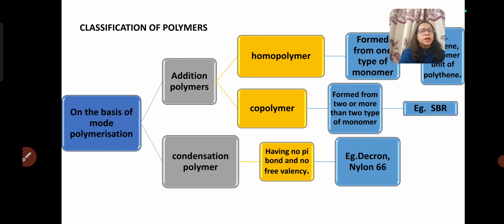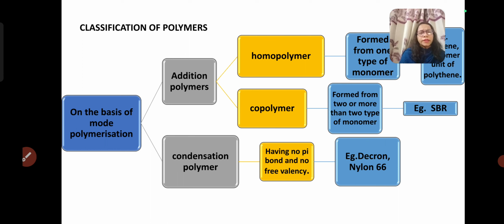Addition polymers are synthesized by the linear combination of monomer molecules. These monomers may be of the same type. In this situation, they are called homopolymers, for example, polyethylene. Whenever two or more types of monomers are used and they form polymer compounds by the addition method, they are called copolymer compounds, for example, styrene butadiene rubber.